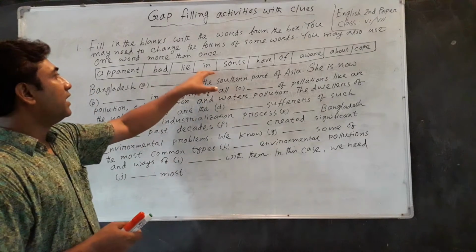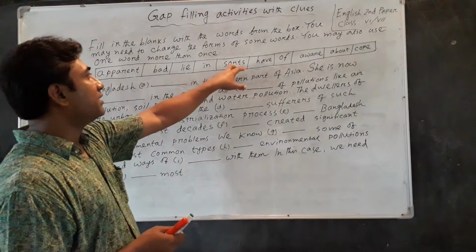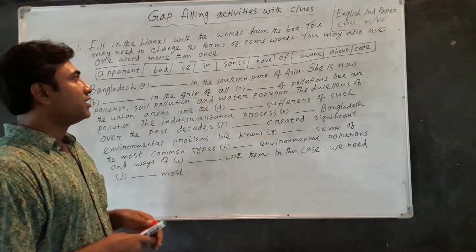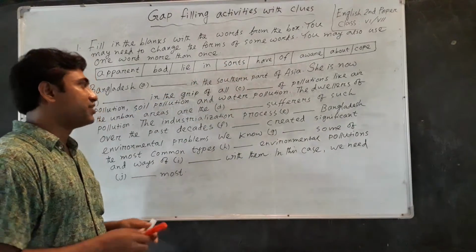Then the next is a preposition, and the next word, sort, is a noun. It means kinds or types.